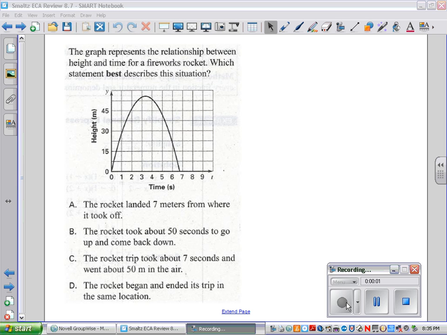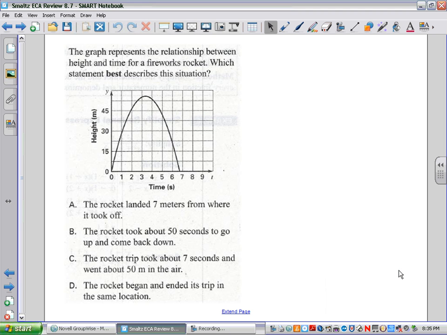All right, hello. The next one here, 8.7, is all multiple choice with some graphs I'm giving you. Let's read the first one. The graph represents the relationship between height and time for a fireworks rocket. Which statement best describes the situation? Let's not worry about A, B, C, and D yet. Let's just talk about the graph for a second.